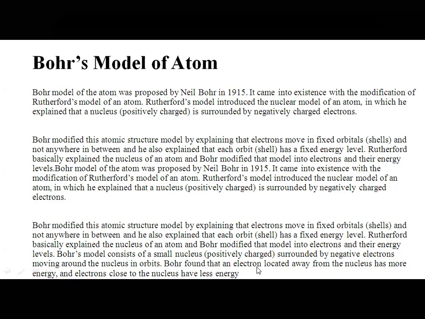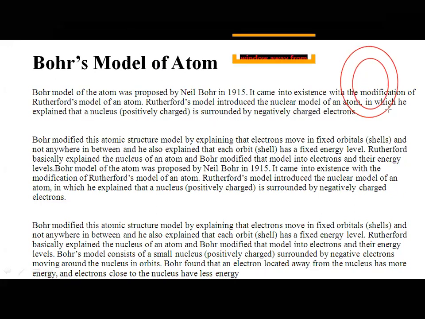Bohr found that an electron located away from the nucleus has more energy. So he said, suppose this is the nucleus, the electron which is located far away from the nucleus has more energy, and the electron close to the nucleus has less energy.